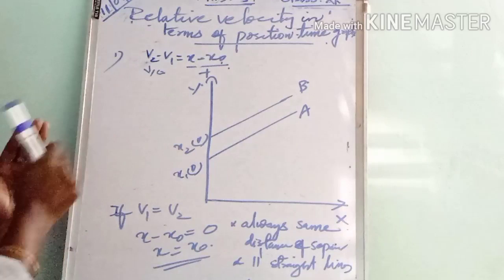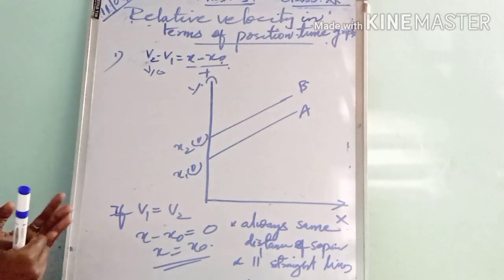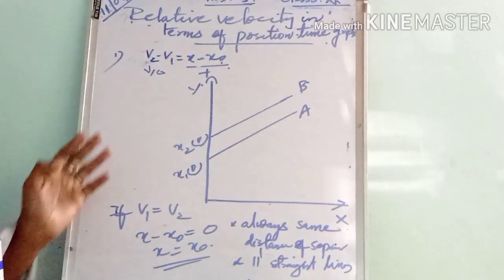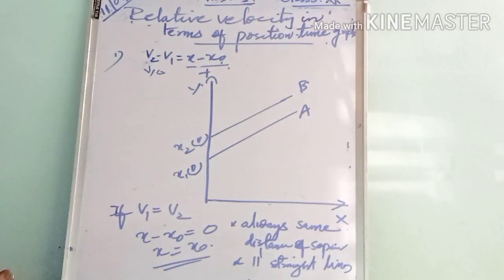So what happens to the relative velocity? The relative velocity is 0.